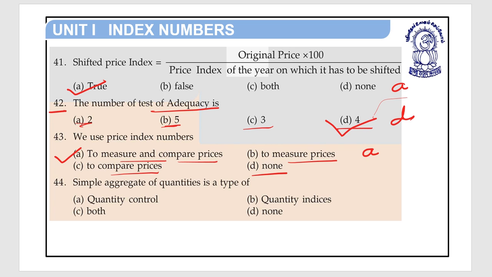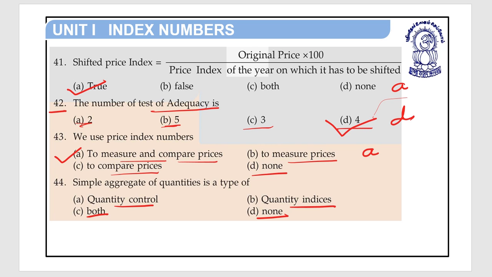Okay. Now last question of this lecture, question number 44. Simple aggregate of quantities is a type of option A quantity control, option B quantity indices, option C both, and option D none.